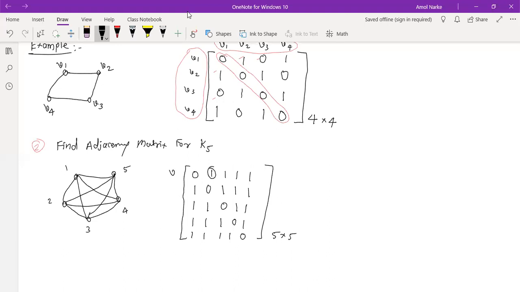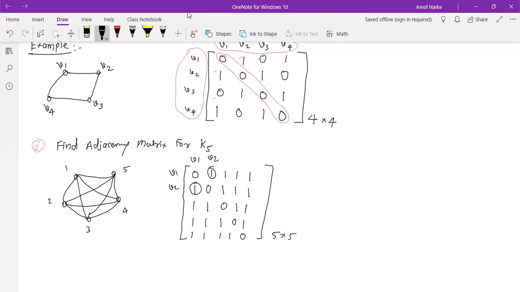Because here we have V1, here we have V2. So V1 is adjacent to V2. Why am I getting 1 here? As V2 is adjacent to V1. So if I say V1 is adjacent to V2, does it mean the same that V2 is adjacent to V1? Are you getting my point? If I say 1 is adjacent to 5 or 5 is adjacent to 1, the meaning is the same, because we are seeing an undirected graph.